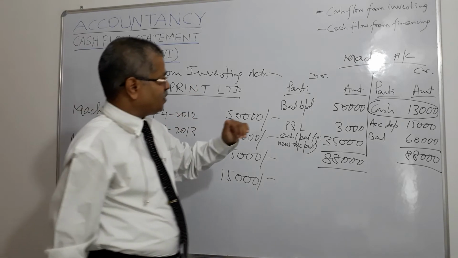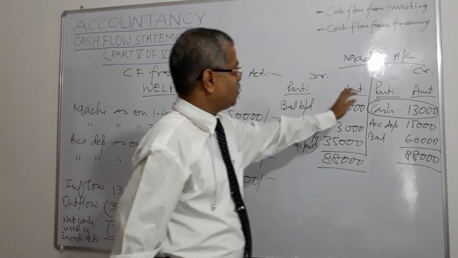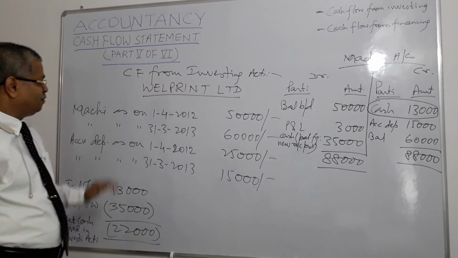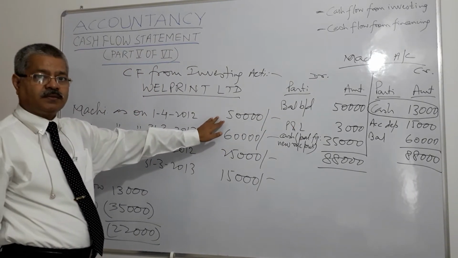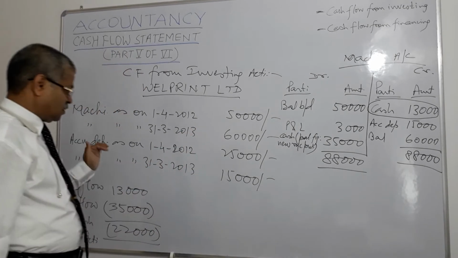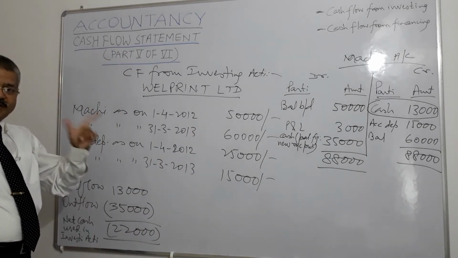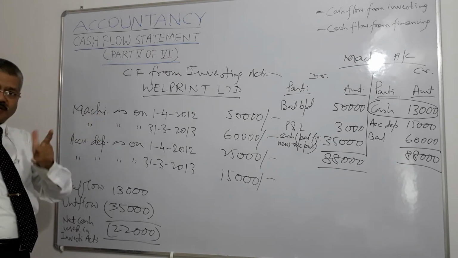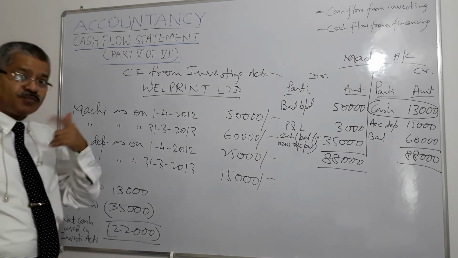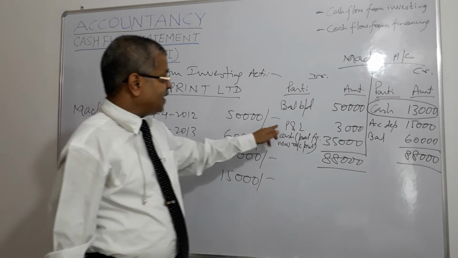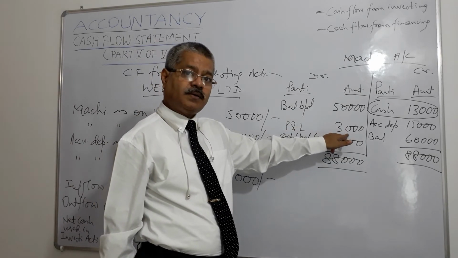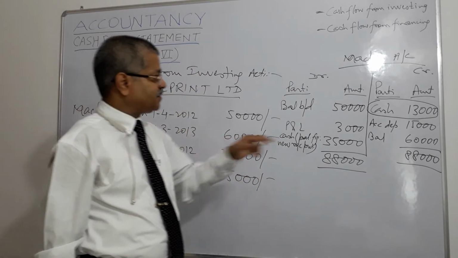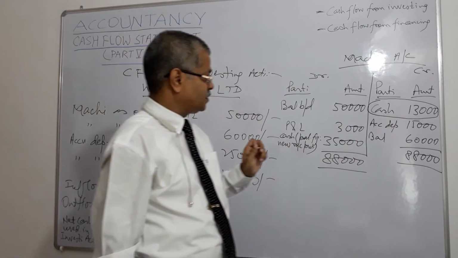So machinery account, when we draw, debit particulars amount, credit particulars amount. So what is the balance brought down? Beginning of the year 50,000, right? Then 25,000 machinery, accumulated depreciation 15,000, so book value is 10,000, but it has been sold for 13,000. So in P&L we have booked a profit of 3,000, right? Then we go to the credit side. By sale of the machine we have got cash of 13,000, right?